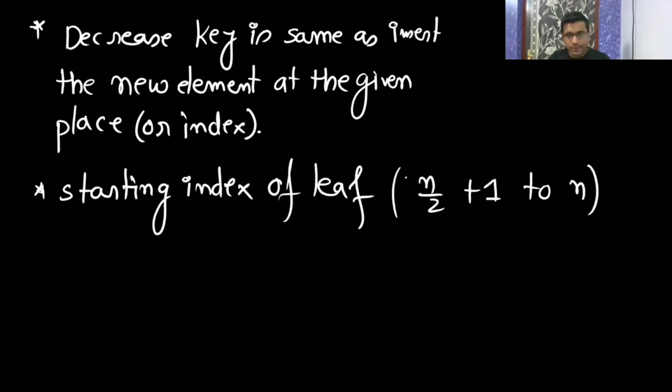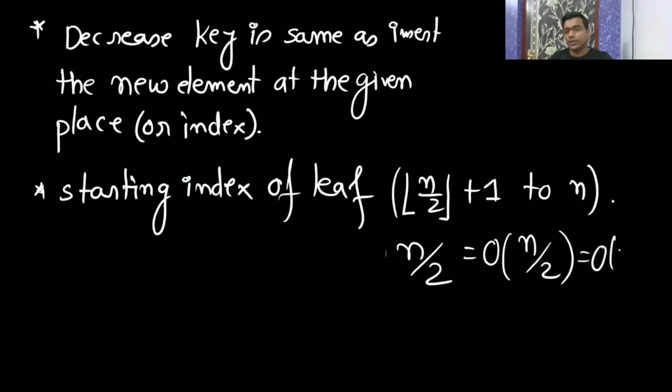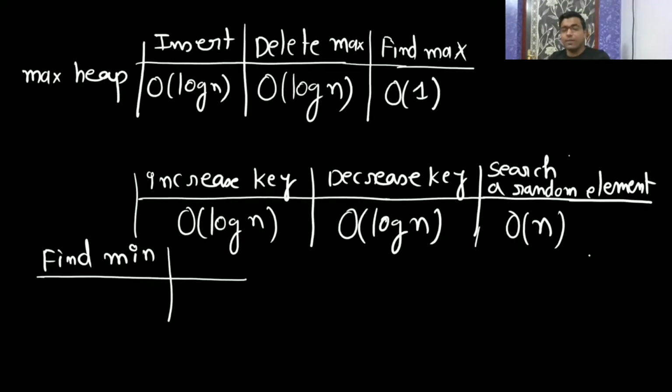Okay, so floor of n by 2 plus 1 to n. So you know that the starting index of the leaves is from this. So in total you are going to have approximately n by 2 elements. In these n by 2 elements you have to find the minimum, so you have to go linearly, one by one, to every element and check whether it is the minimum or not. In worst case it is going to take big O of n by 2, which is big O of n. So to find a minimum in a max heap is going to be big O of n.